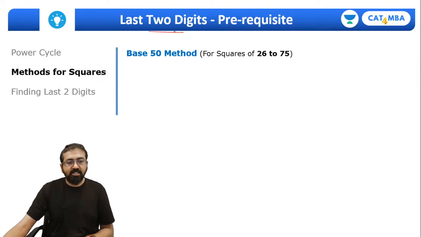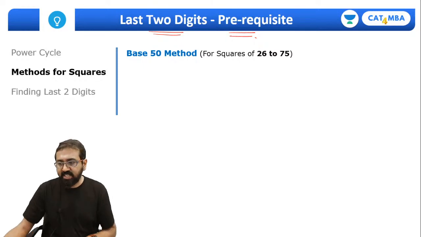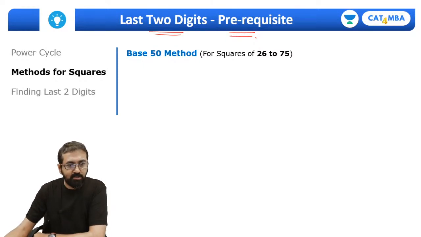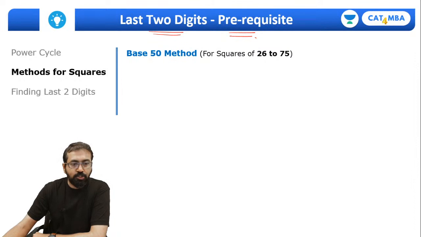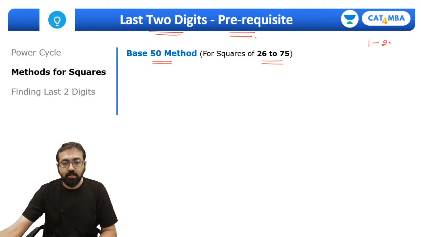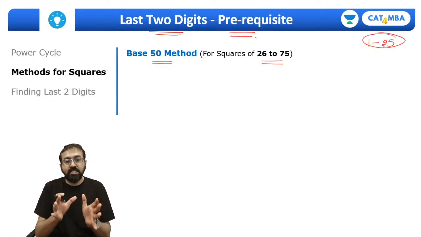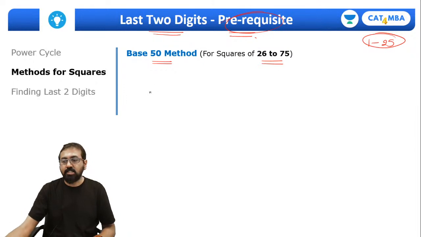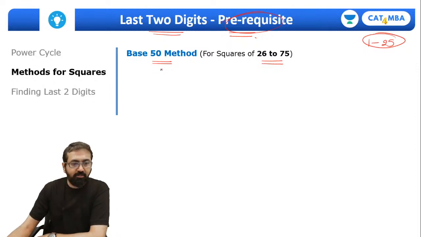Now let's quickly understand the concept of last 2 digits. Everyone, let's understand these last 2 digit concepts. For that, first of all, we need to understand the base 50 method for squares. It is used to find the square of 26 to 75, and then we'll understand the base 100 method for squares. Apart from that, you need to remember the squares of the numbers from 1 to 25. These are prerequisites for understanding the concept of last 2 digits. Okay, fine. So let's go ahead with this one.